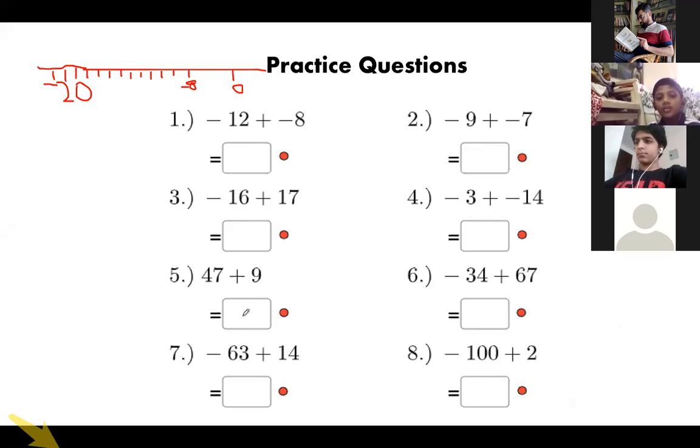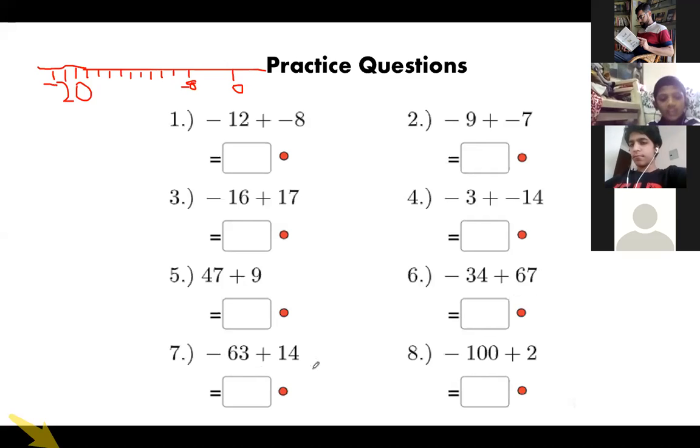Now this is simple: 47 plus 9. What is it? 56. What is this? Minus 34 plus 67. Minus 33? Is it plus 33? Yes, plus 33, because the bigger number is 67 and it has a plus sign. So you have to put the bigger number's sign. So it will be plus 33. Okay, seventh one: minus 63 and plus 14. What is the answer? Minus 49.